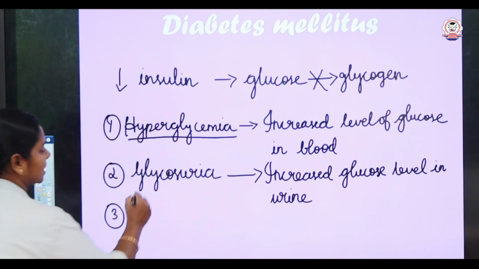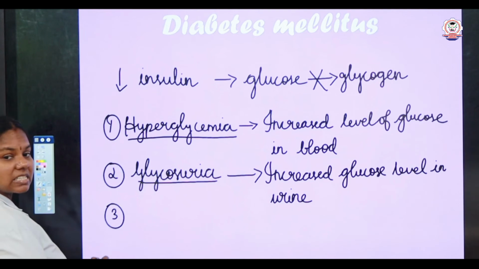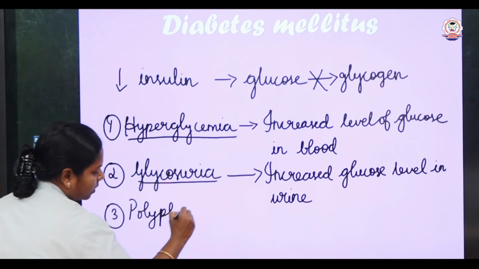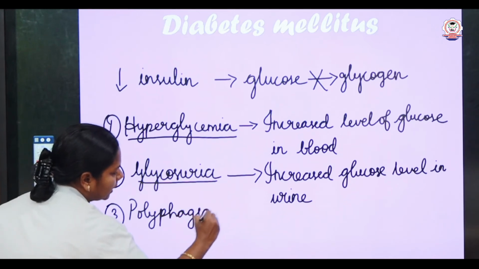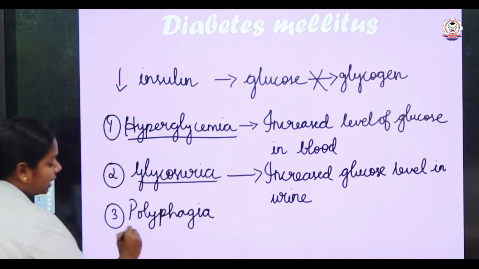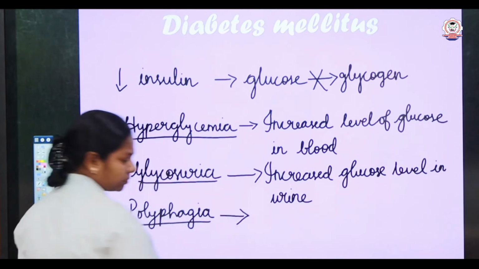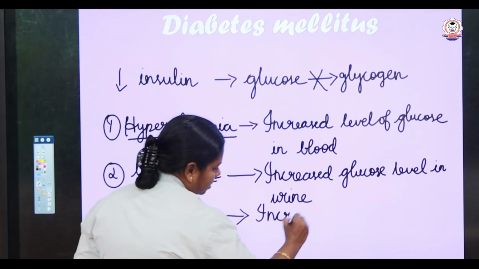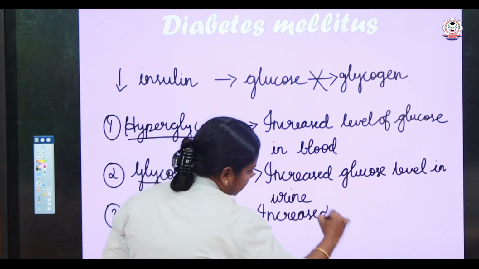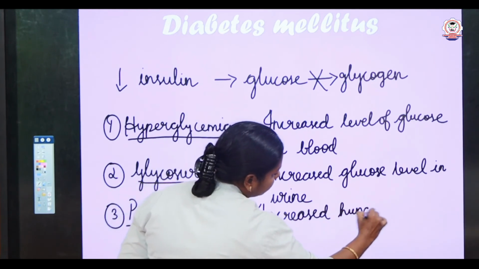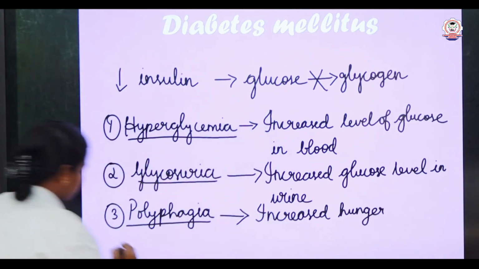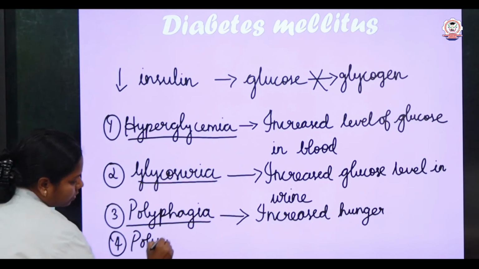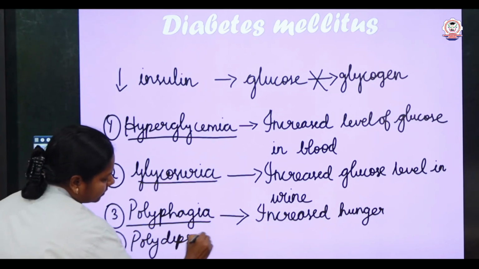So another symptom of diabetes mellitus is polyphagia. Phago refers to eat, right? So polyphagia means increased hunger. They often feel more hunger. Next one is polydipsia.